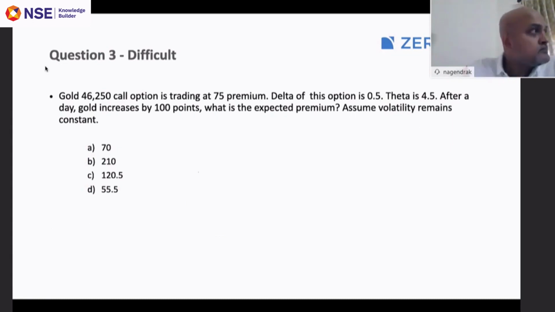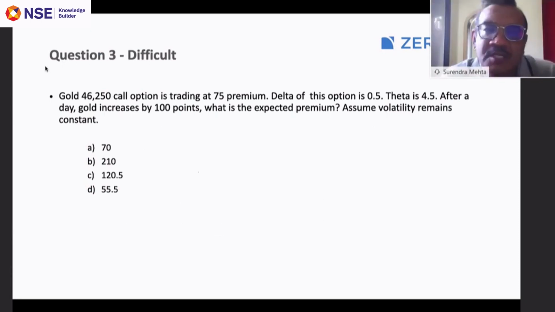Suppose a trader is buying a call option, and suppose the price is 46,000. The option is available, a 1 month option, for say 400 rupees. So his cost becomes 46,400. Now he buys the option and he realizes that the gold prices are not likely to move in a big way. So he may lose 400 rupees. So which is the way by which he can reduce the premium which he has already paid?